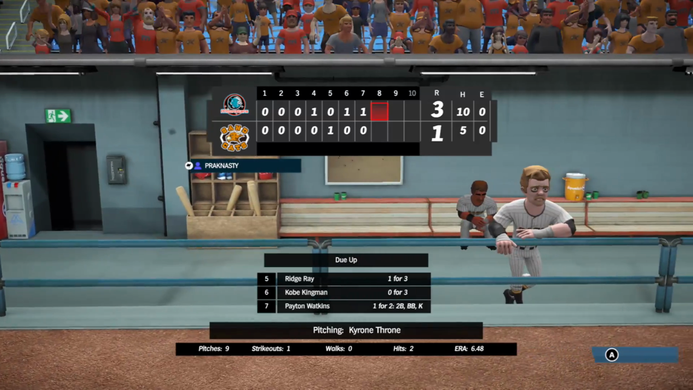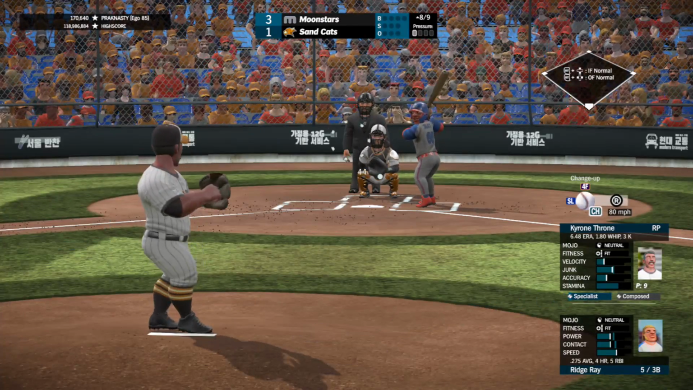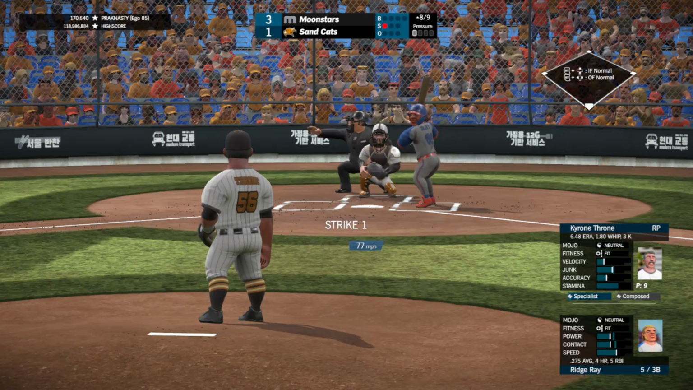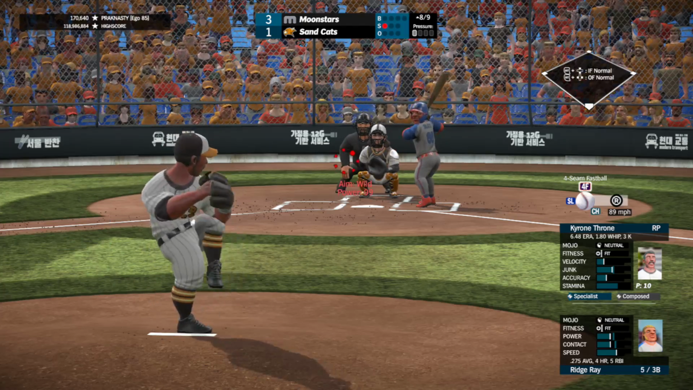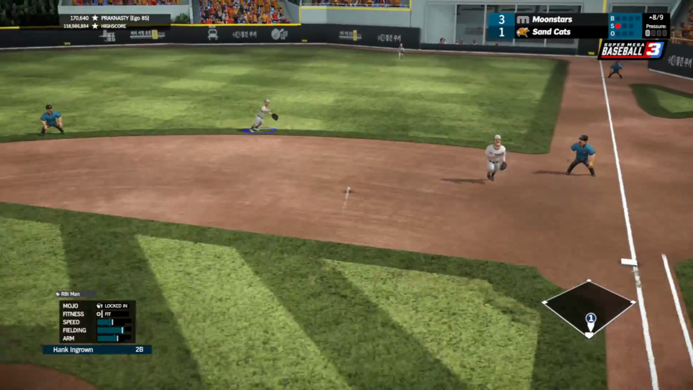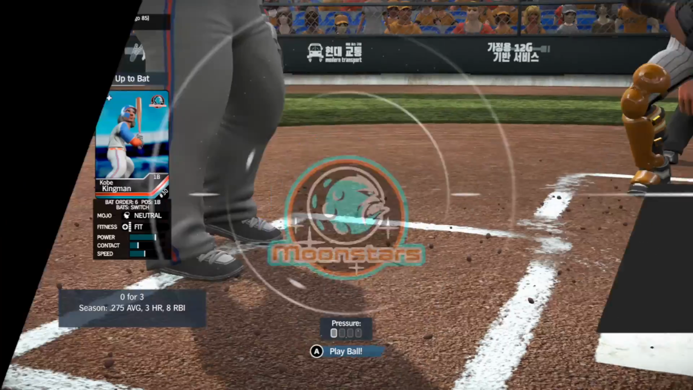Top 8, Ray, Kingman, and Watkins up here against Throne. Ray's 1 for 3 today with a single, his last time up. First pitch changeup from Throne is a called strike on the high inner corner, 0-1. Fastball up and away, hard liner in the hole. Diving's Ingrown to cut it off. He'll fire to first, 1 down.